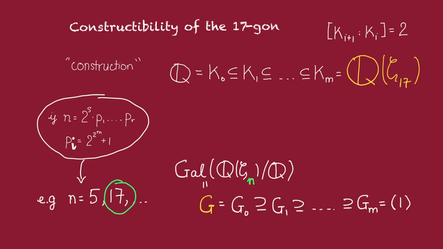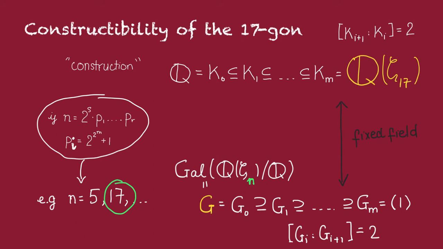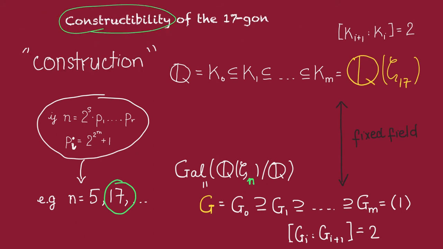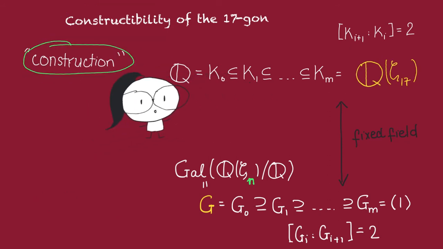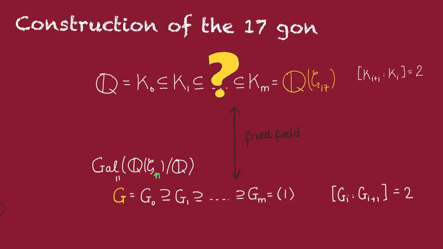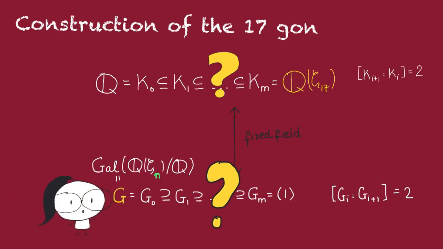So, we know for sure that for 17, we will have the following chain of subgroups, where the index of G_{i+1} inside G_i is going to be equal to 2. And then using Galois correspondence, in particular taking this K_i to be the fixed field of G_i, we will get a chain of subfields. Well, that shows the constructibility of the 17-gon. But that's not what we want. What we want is the actual construction. So we want to find these fields here explicitly. And for that, we need to find these groups explicitly.